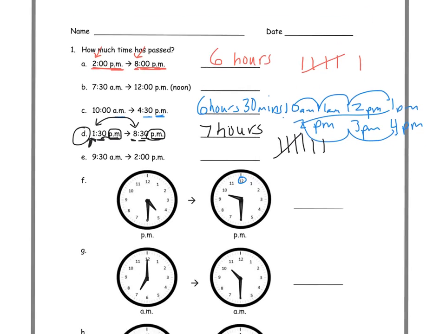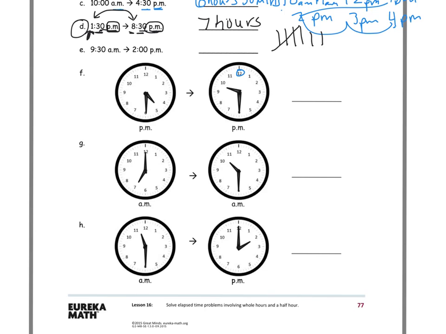Okay, so let's take a look at G. And we got to get the clock written down at least. I want to write down my time here, and I see the hour hand is at 7, and my minute hand is at 12, which is on the hour, meaning 0 minutes. So it's 7 a.m. And my other one is 10. And then my minute hand is down here, so I got to count.